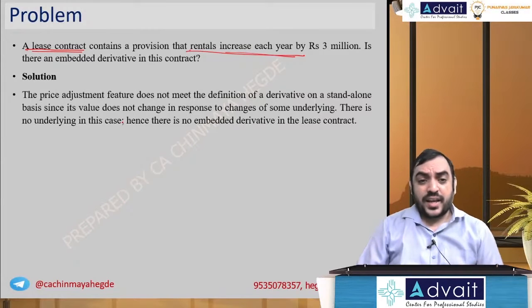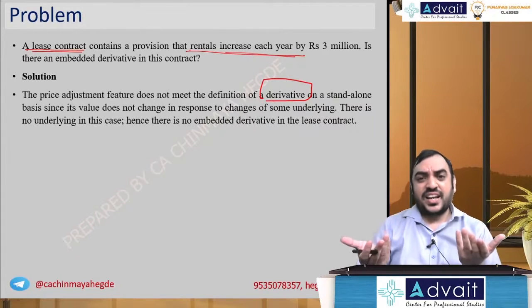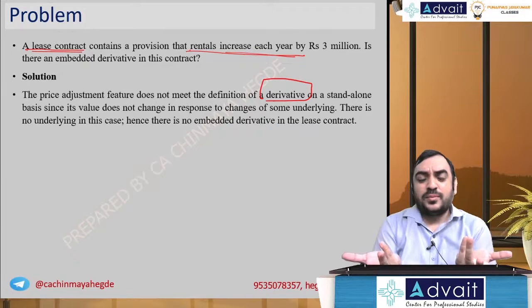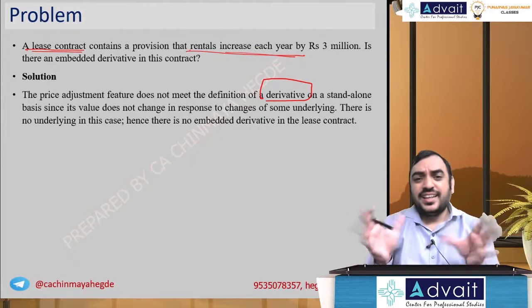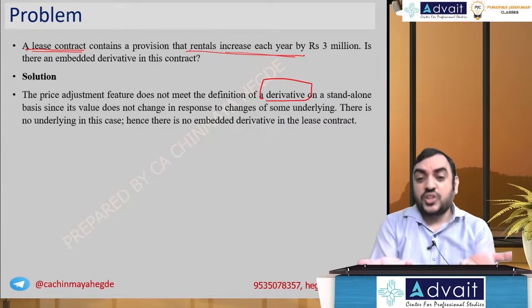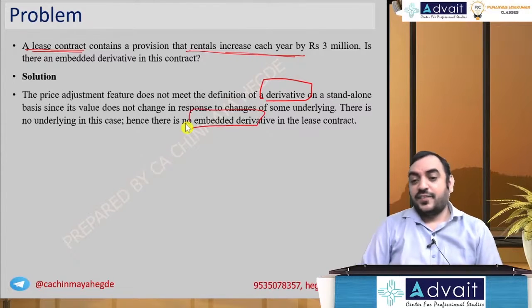I think here the price adjustment feature does not meet the definition of derivative, because derivative means the value of underlying asset should change, no investment, settled at a future date. Where is the value of underlying variable? Where is the derivative? There is no such thing. Therefore the derivative itself is not satisfied, so there is no question of embedded derivative.